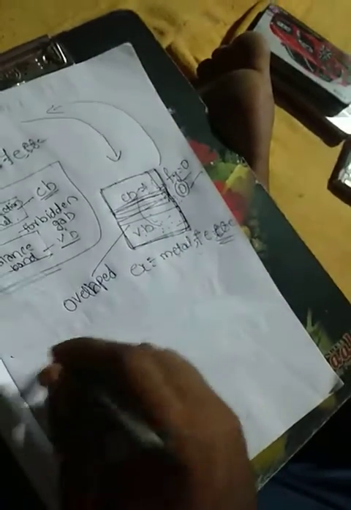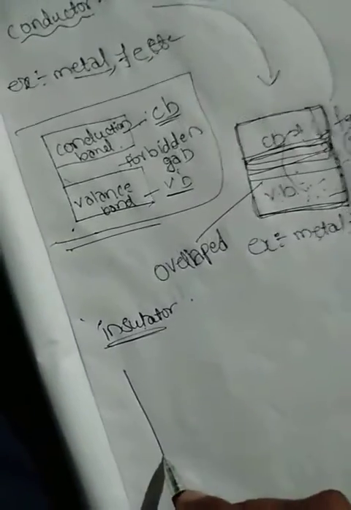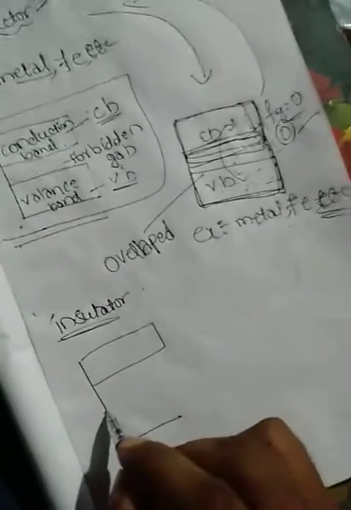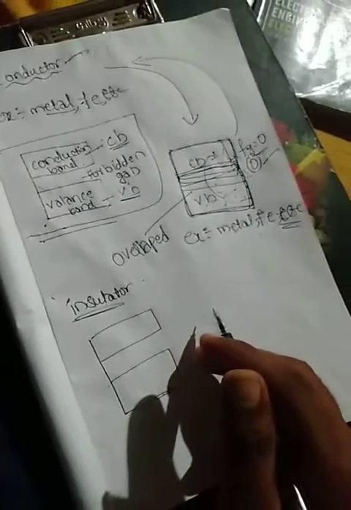The next one is insulators. Again we draw the same figure, but in this one there is no overlapping; a large gap will be there. This is CB, conduction band, and this is VB, valence band.